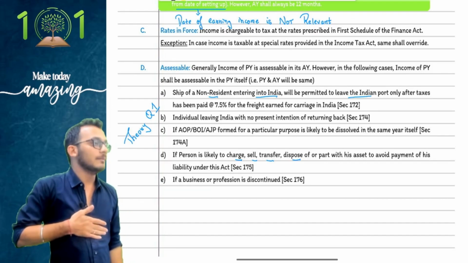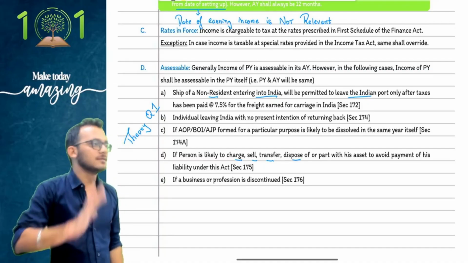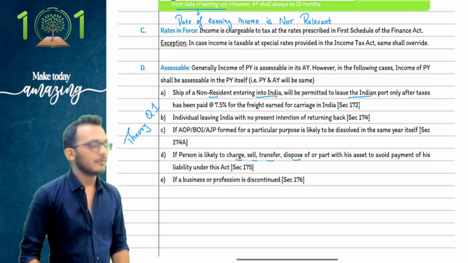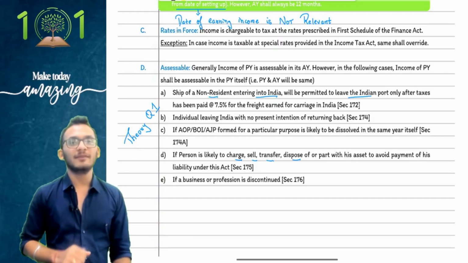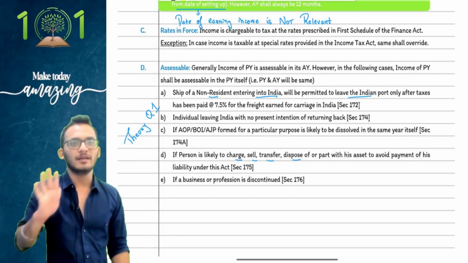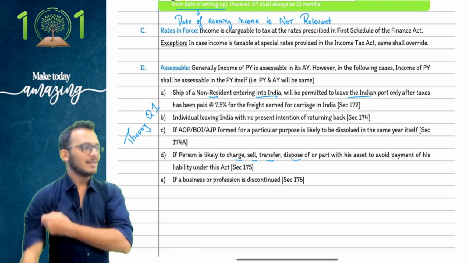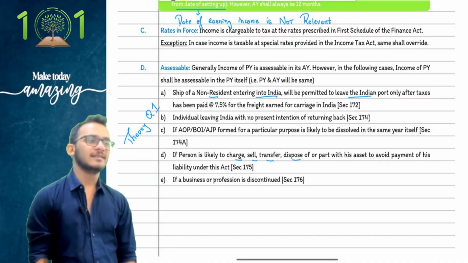Now understand this carefully. Your sources may be infinite, but your income is in five heads. Therefore income tax came up with a proposal saying, I'll give you five heads of income, put them in five heads. Does anyone know the five heads of income? Head number one is called income from salaries.